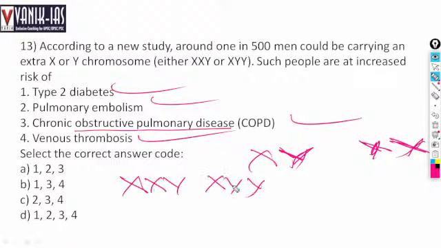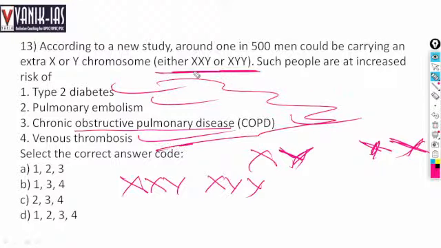But such men who have XXY or XYY have a high risk of health problems, and they may suffer from type 2 diabetes and venous thrombosis. Then pulmonary embolism and all these four diseases, they are more susceptible to. So those men who have XXY or XYY may suffer from all these diseases.